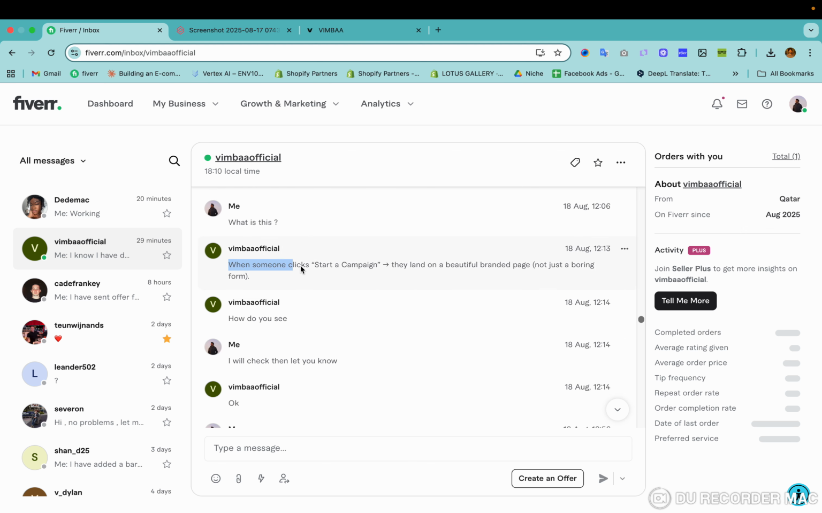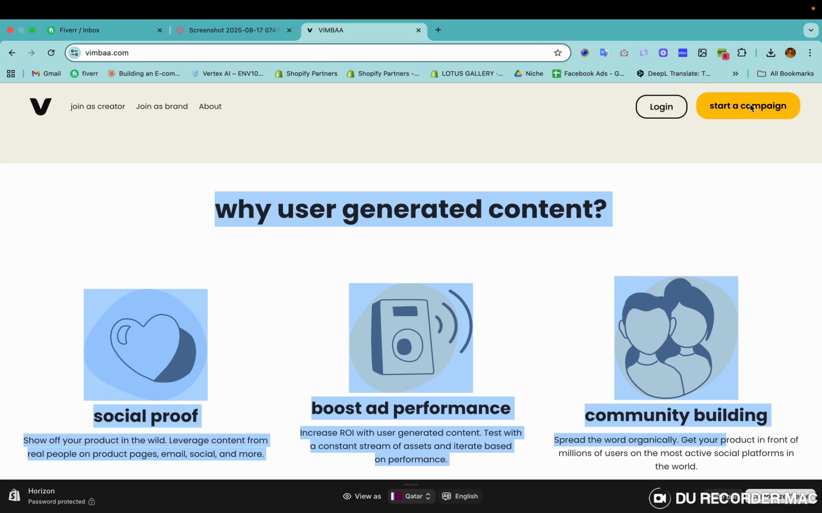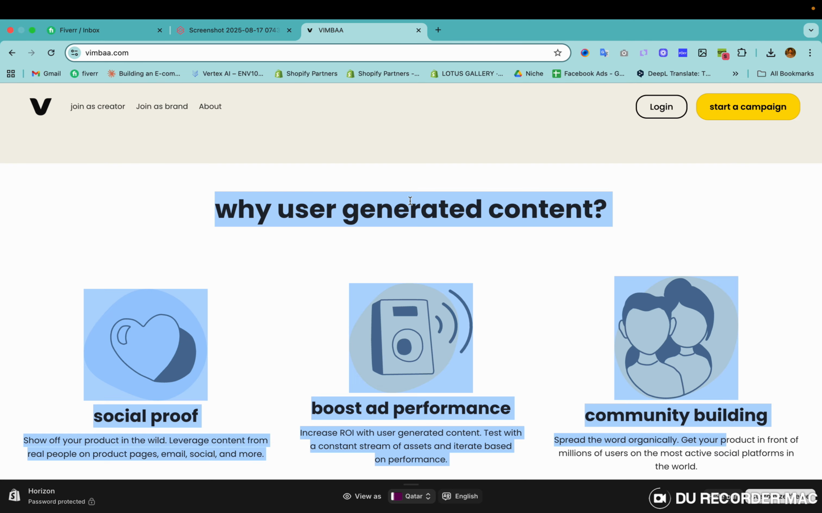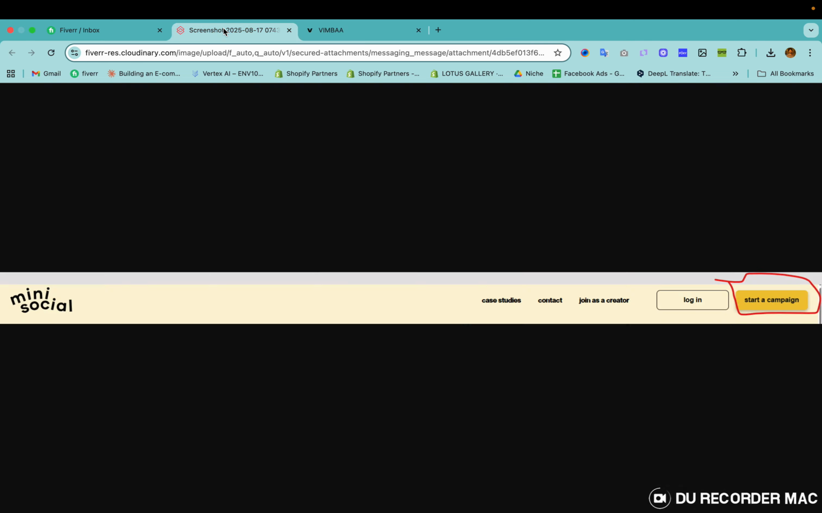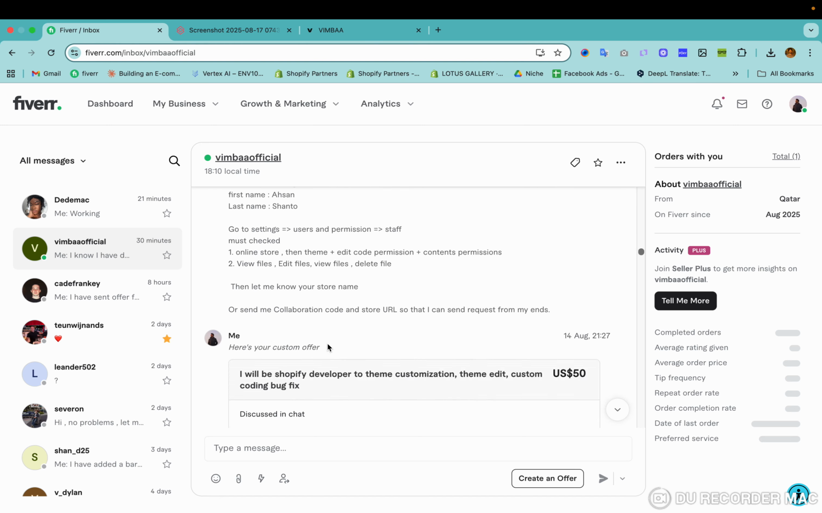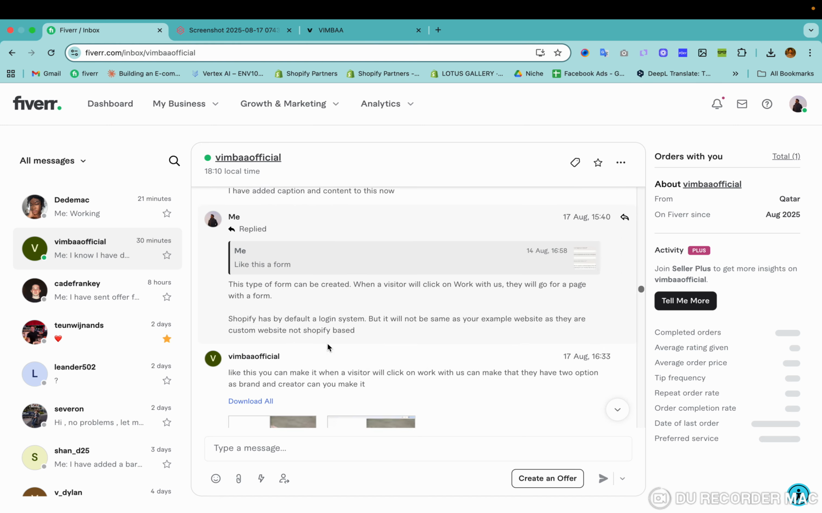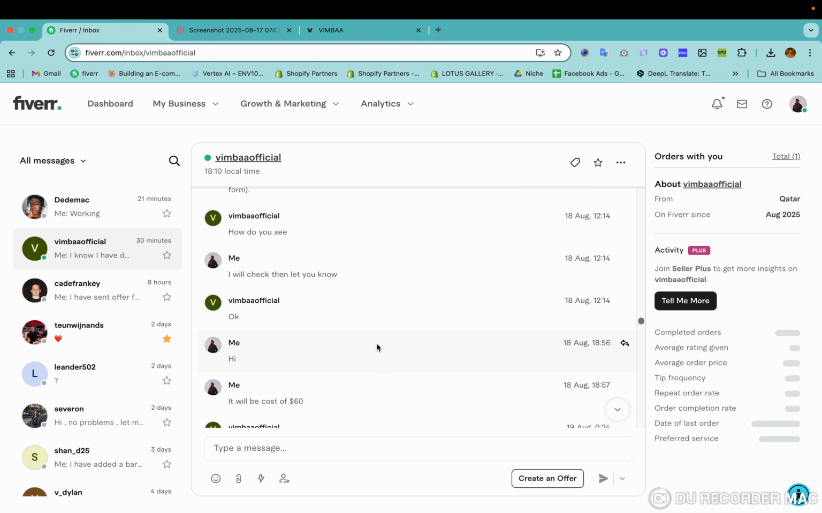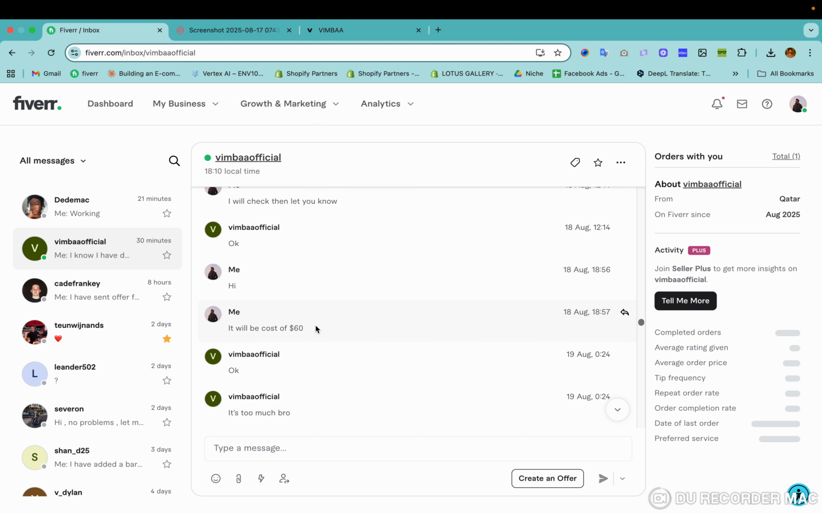Then he asked, when someone clicks on start campaign, to land on another page. But he asked me to do only the home page, this page. Okay, I am showing you again. Here is the home page. Okay, so then I said that I will check, then it will cost. Then I mentioned that the new page will cost this much. He said it is too much.